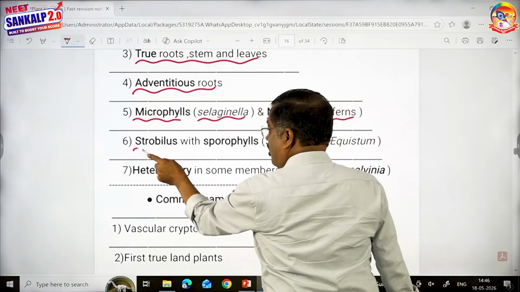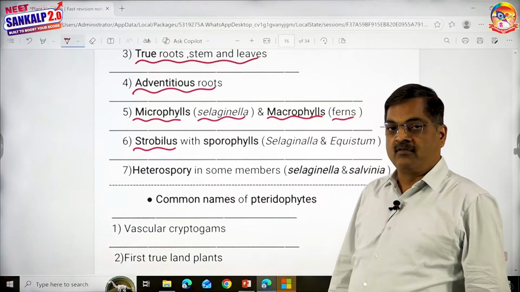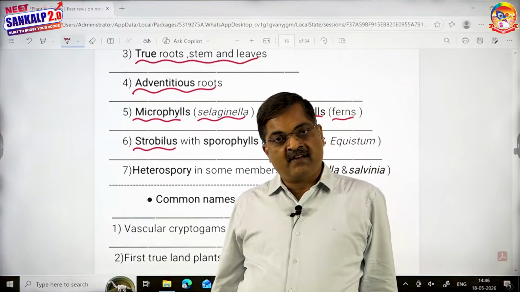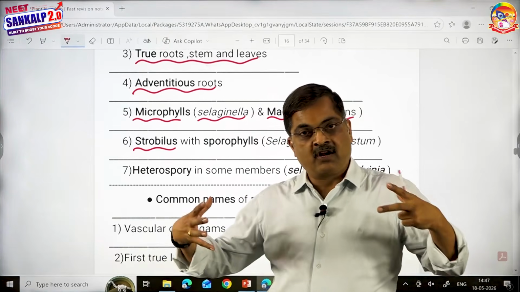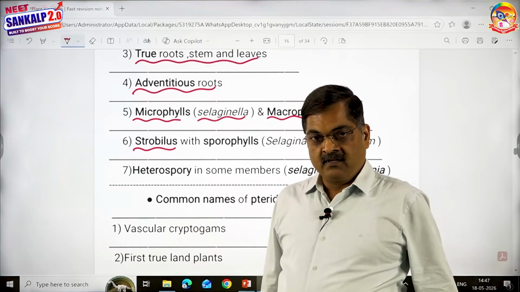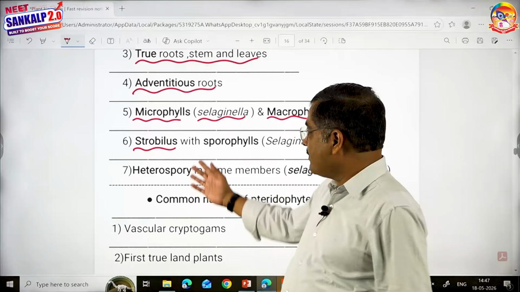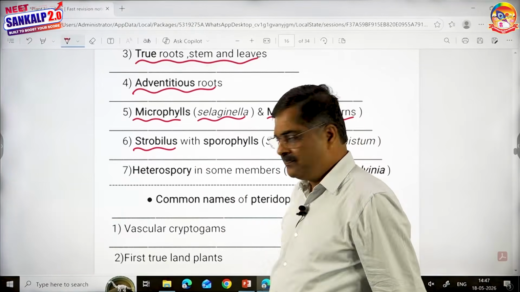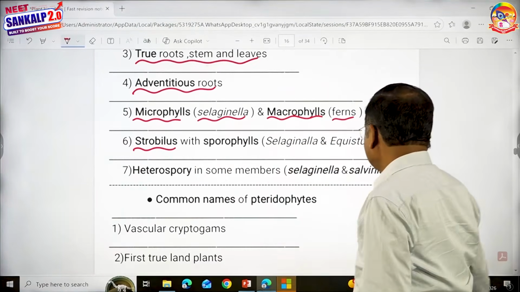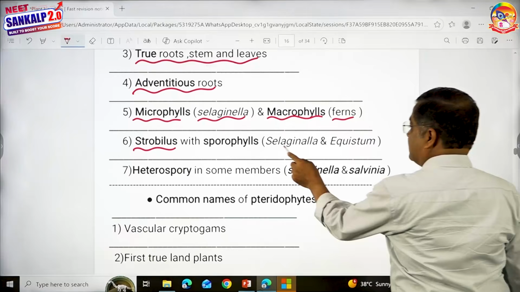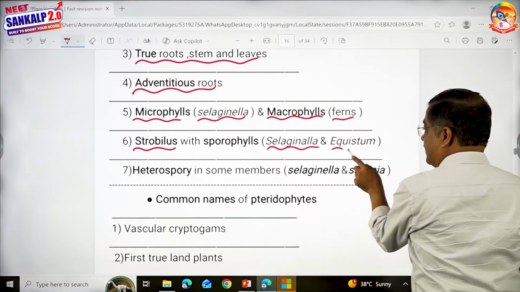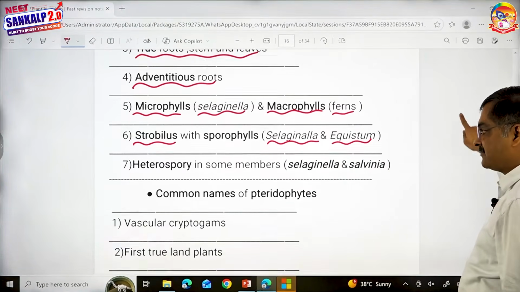Strobilus. It's a long axis which contains sporophylls. Just like in flowering plants, we say flower is an organ which contains sporophylls. But here these are not flowers. So strobilus, comparable to flower, contains sporophylls. All right. And strobilus is seen in two examples, Selaginella and equisetum. You have to remember that.